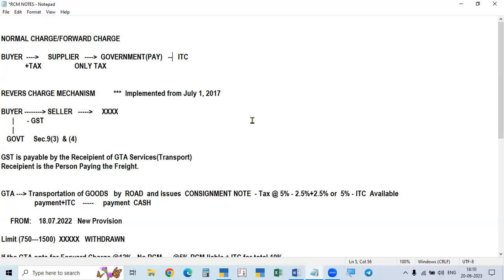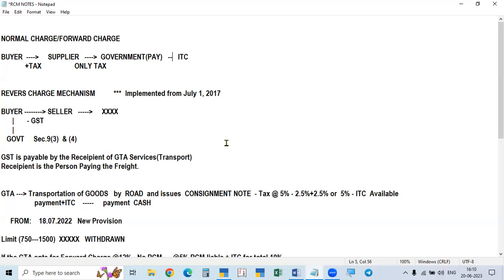Or you can give the invoice also without tax, and you will mention that the tax is not paid by me. Tax is payable by the recipient, means the recipient is liable under the reverse charge mechanism. He will mention it in the invoice, and he will not collect. The recipient has to pay the tax directly to the government, and he will get back the ITC.